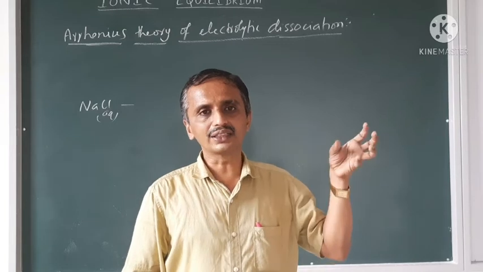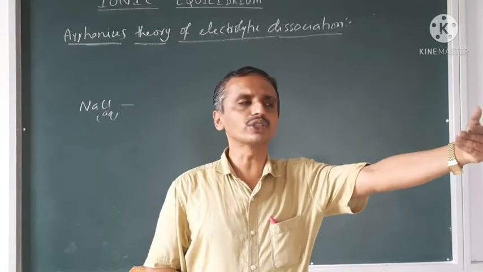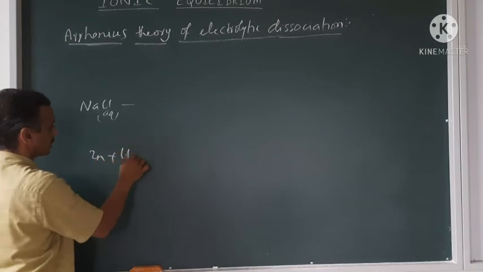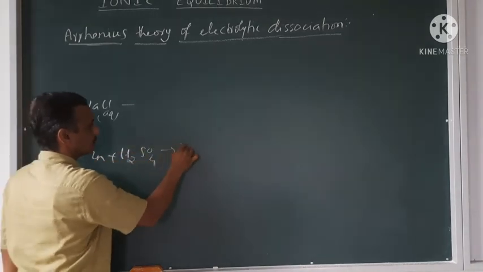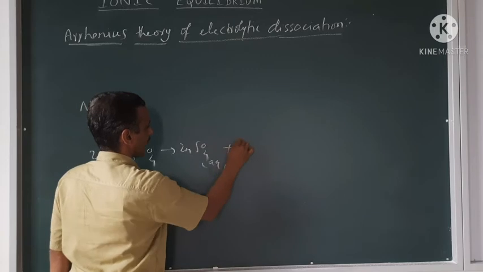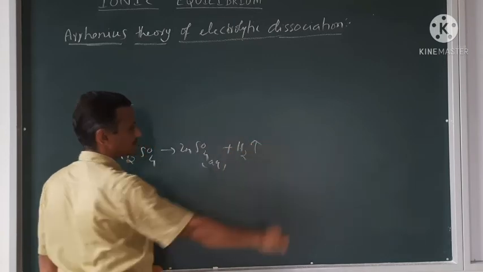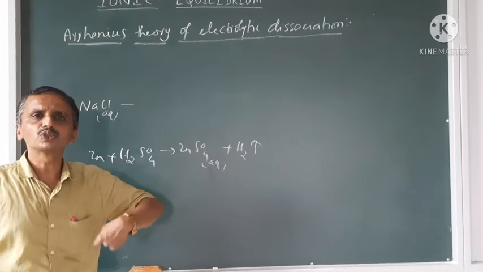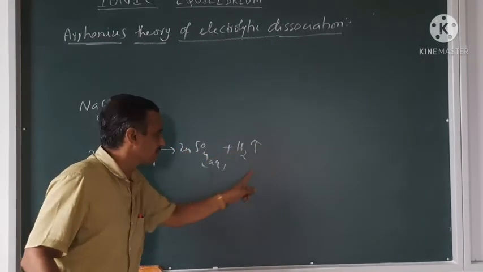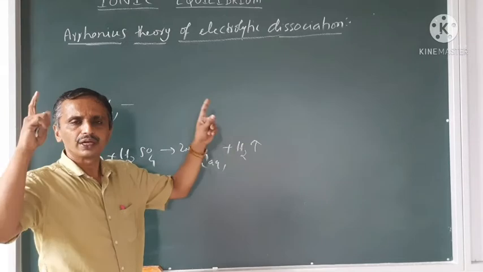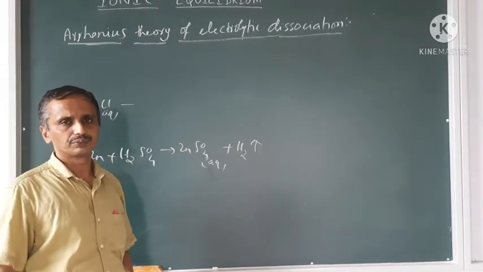Now, take the zinc and add to the dilute sulfuric acid. Zinc plus dilute sulfuric acid gives zinc sulfate aqueous plus dihydrogen gas. You just take the zinc metal, add to the dilute sulfuric acid, spontaneously the reaction takes place and dihydrogen gas also comes out. It is a spontaneous process.